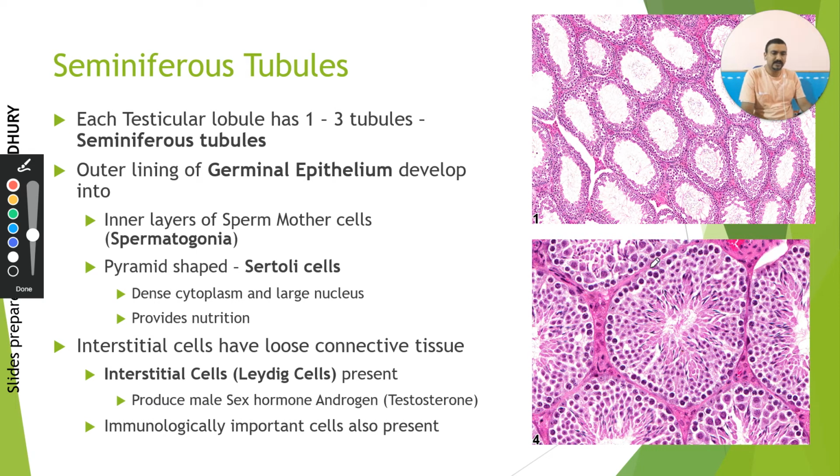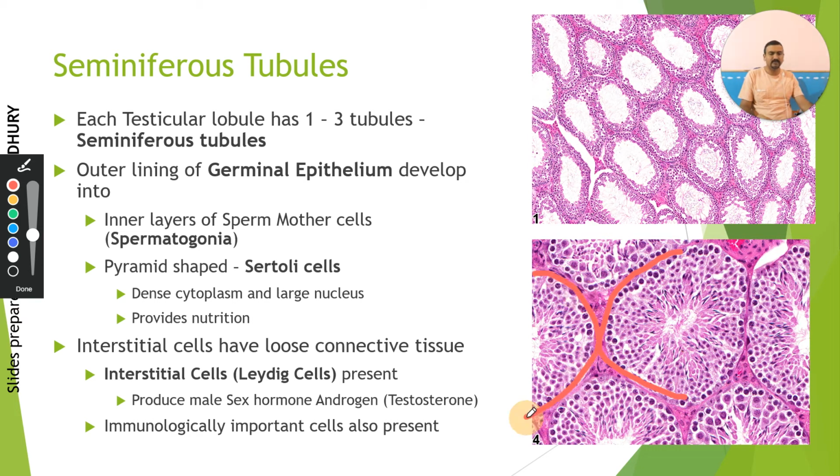Now this germinal epithelium can differentiate into two types of cell. One is the sperm mother cell called spermatogonia, and the other is a nutritive cell called Sertoli cells. The spermatogonia, or sperm mother cell, will carry out a process to give you the sperms, whereas the Sertoli cells are nutritive in nature. They have dense cytoplasm and a larger nucleus, and their main function is to provide nutrition to the developing spermatogonia.